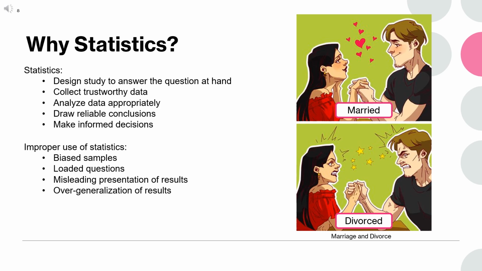Overgeneralization occurs when results from a specific sample or context are incorrectly applied to broader populations. For instance, if a product test is conducted on a small, non-diverse group, it may not apply to the entire customer base, leading to faulty conclusions. False causality arises when a correlation between two variables is misinterpreted as causation.